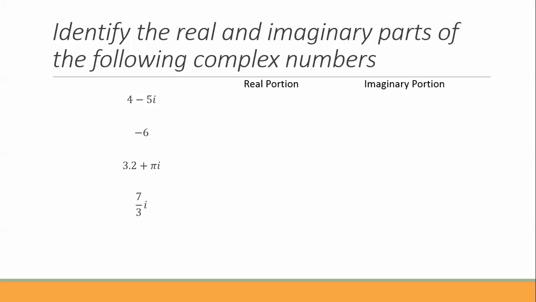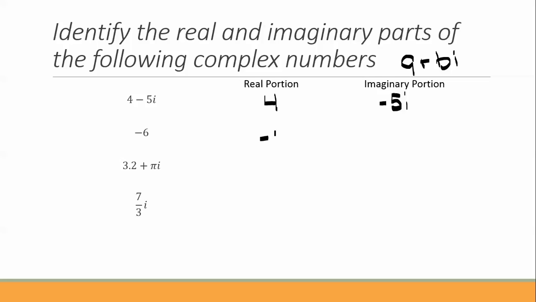We want to identify the real and imaginary portions of the following complex numbers. So remember, we had a plus bi. The a is the real portion and the bi is the imaginary portion. So for 4 minus 5i, the real portion is 4 and the imaginary portion is minus 5i.